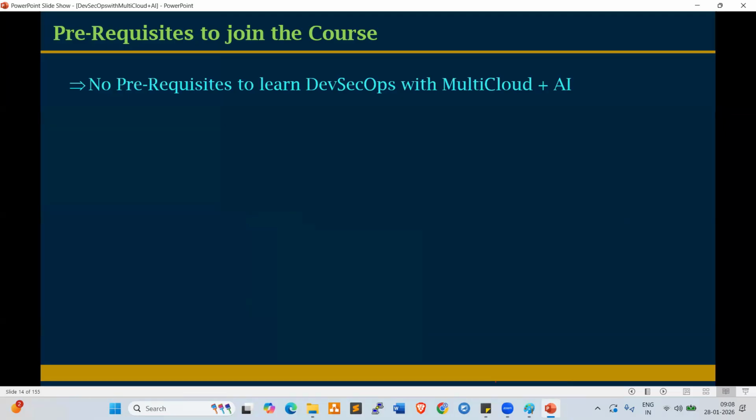With multi-cloud, three clouds will be covered in our course: AWS, Azure, and Google Cloud. Along with this, AI services will also be covered. I'll show you what services will be covered.